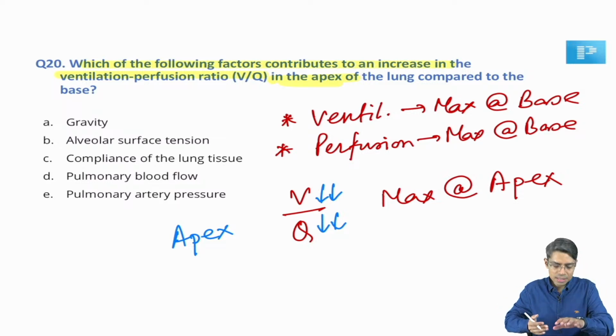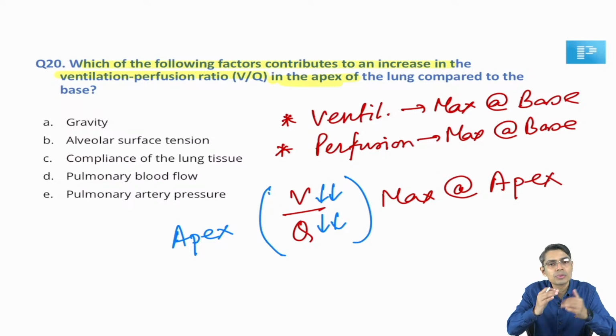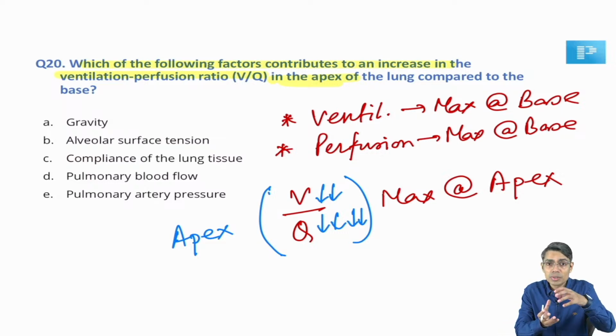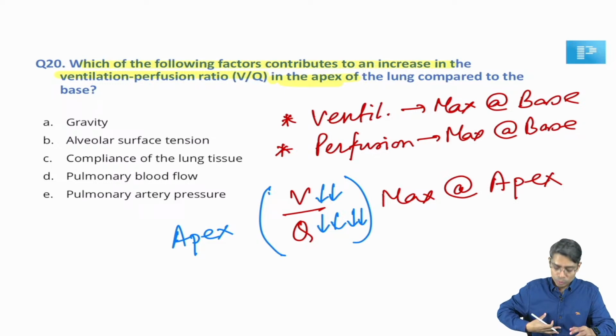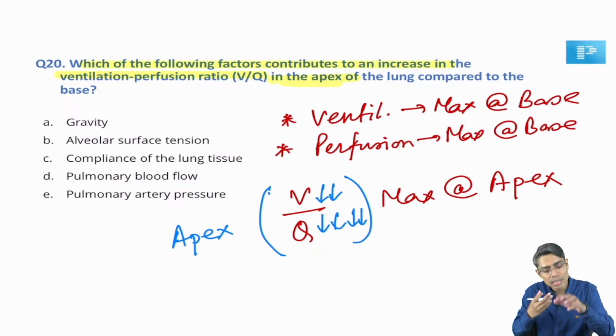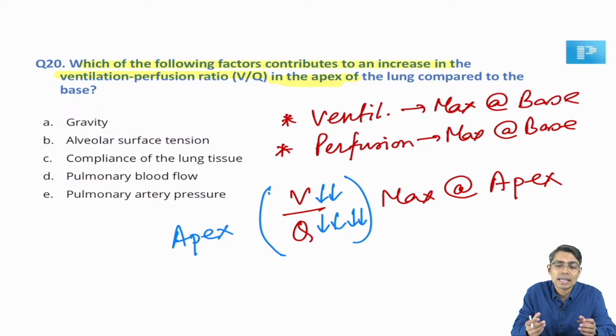So, ventilation is also less, perfusion is also less at the level of apex, but if you look at the denominator and numerator of this ratio, the ratio is a division of two numbers. So, perfusion reduces much more than the reduction of ventilation. If both ventilation and perfusion are reducing proportionally at the level of apex, then the ratio is not going to change. But whenever I am going from base towards the apex, ventilation is also lower, perfusion is also lower. Now I am looking at this ratio, the denominator of the ratio, that is the perfusion, is reduced much more than the ventilation.